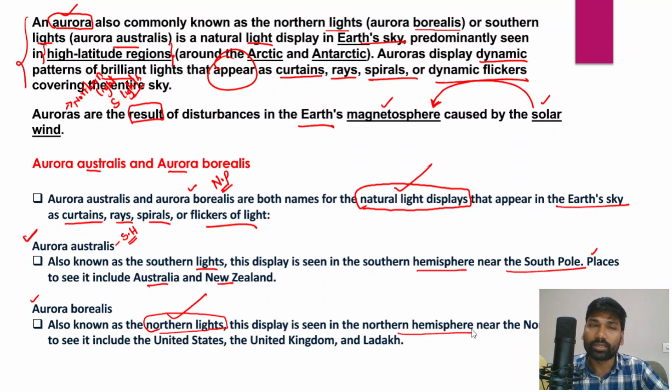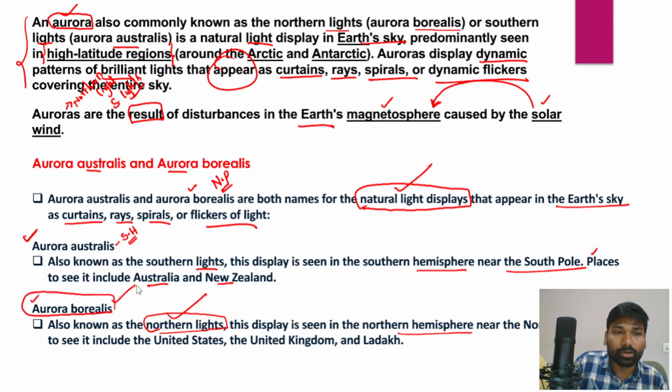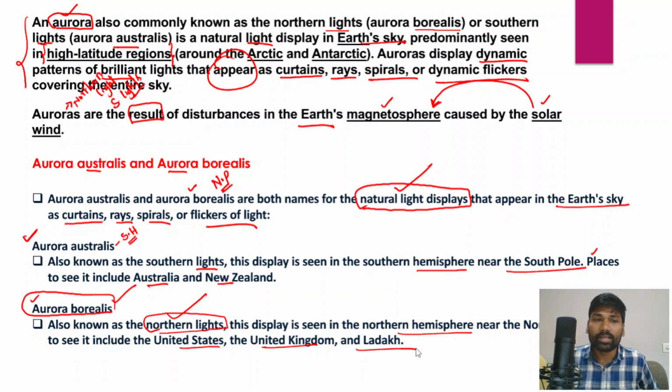Like how the aurora australis are observed in New Zealand and Australia, in a similar way aurora borealis can be observed in a few countries such as the United States, United Kingdom, and even India's Ladakh. So in these places aurora borealis can be observed.